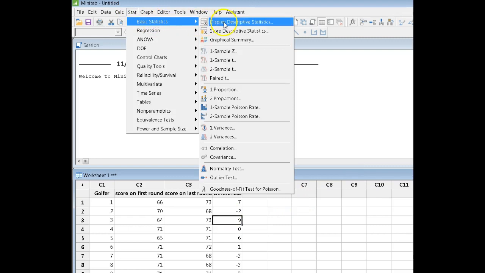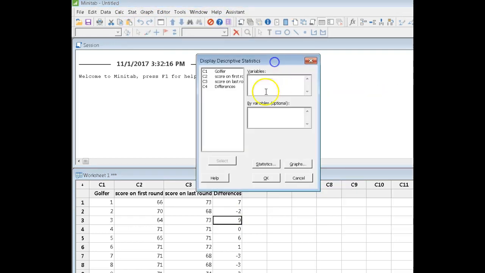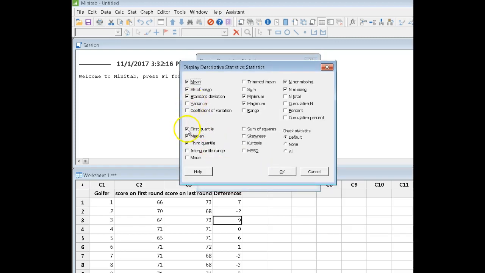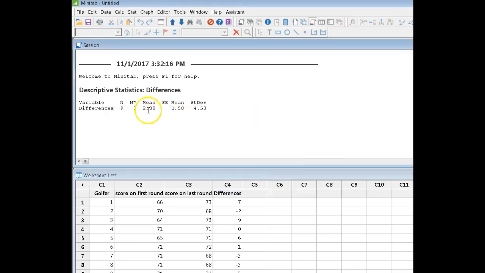So if I didn't have Minitab to play with, I would have to go calculate the differences, and then I would get the mean and the standard deviation. And there it is there. There's my mean difference, the standard deviation of my differences. Don't be using the 1.50. That's your standard error.